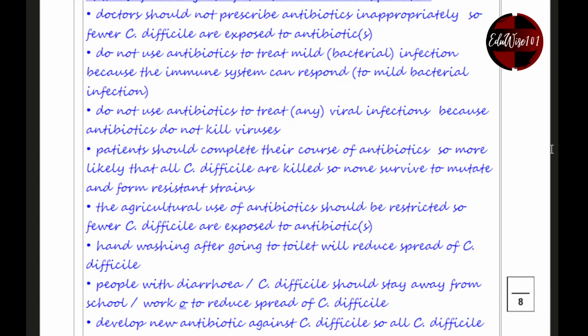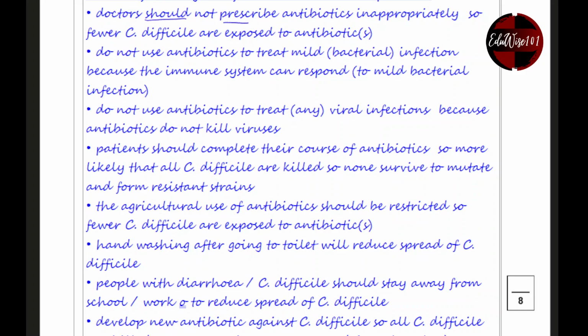Doctors should not be prescribing antibiotics inappropriately, right?